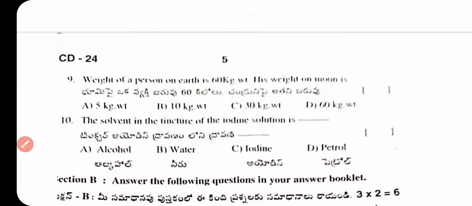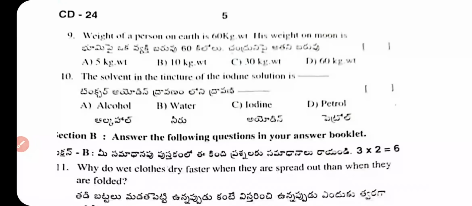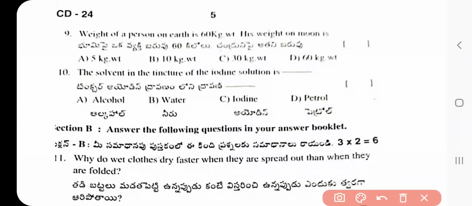Question number 9. The weight of a person on Earth is 60 kg. What is it on the Moon? 5 kg, 10 kg, 30 kg, 60 kg. What is the answer? 10 kg is the right answer.